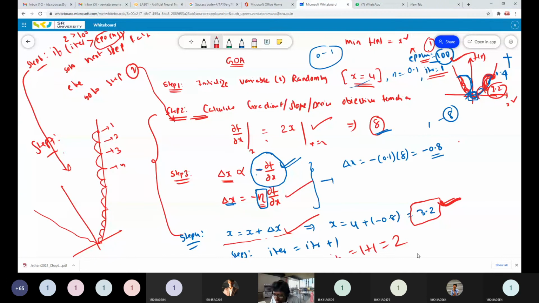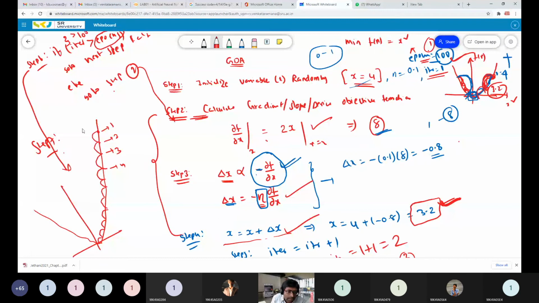And again update your iteration. Iteration 3. Now check for iteration 3: is 3 greater than 100? No. Then in the else statement, go to step 2. So definitely you can understand if we do the numerical calculation. If you do the numerical calculation, you will definitely understand how it works. Okay, we will do the numerical calculation again, don't worry.